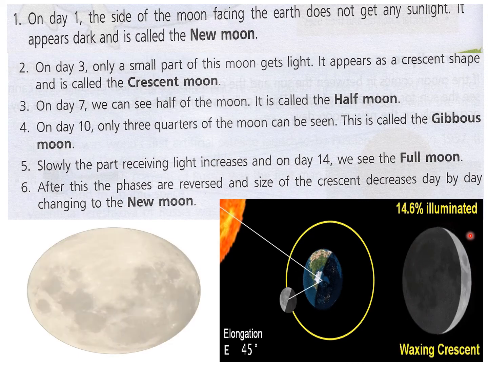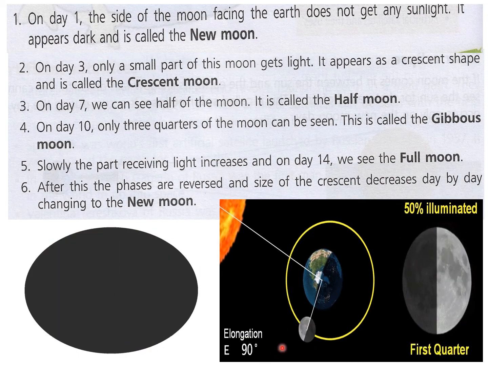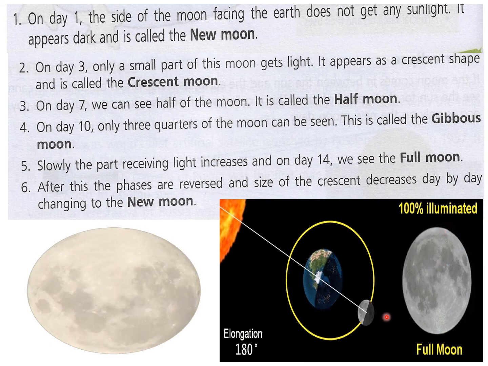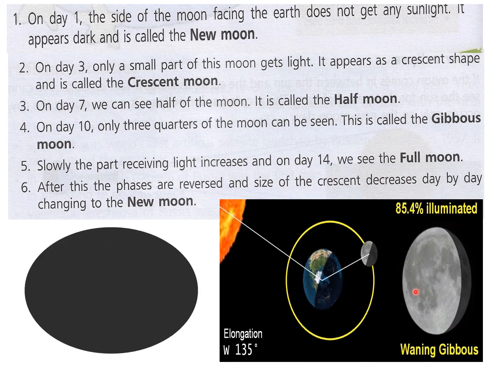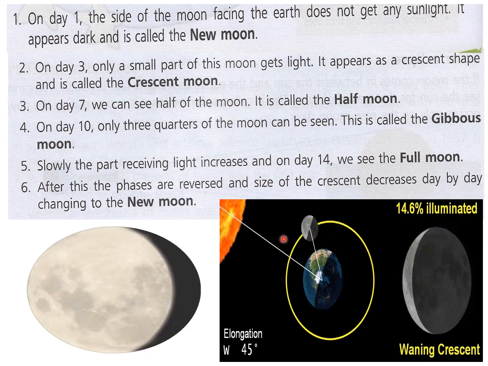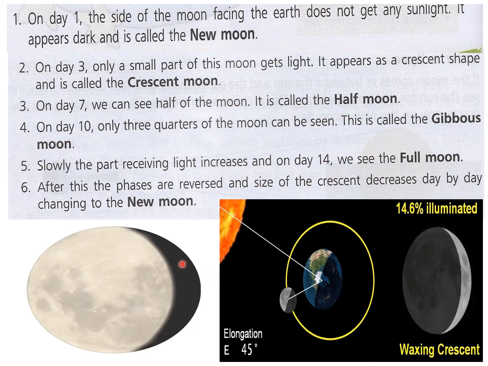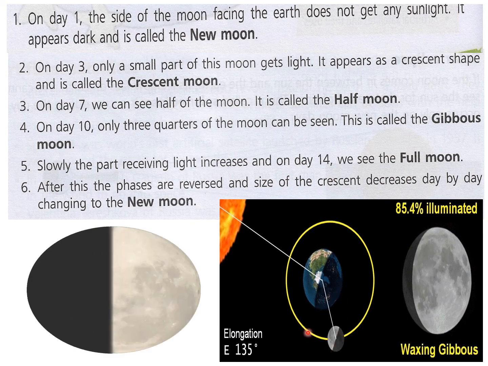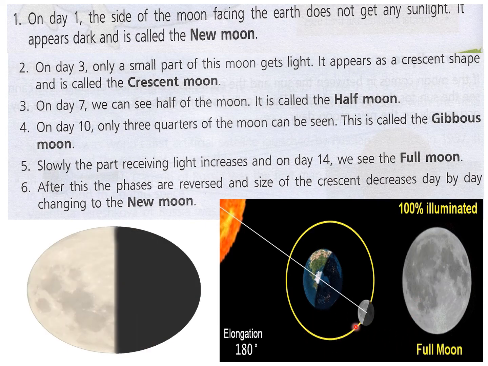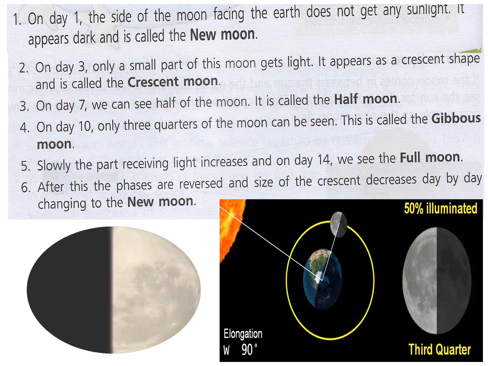Here also you can see the different phases of the moon shown in this picture, and you can see how the moon is revolving around the earth and how the different phases are being formed due to the sunlight falling on it.